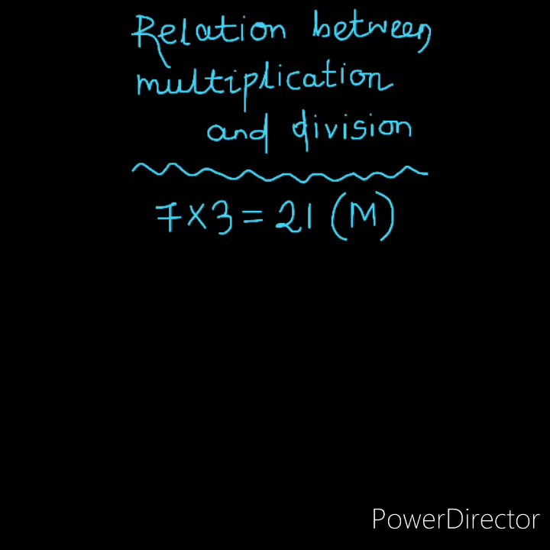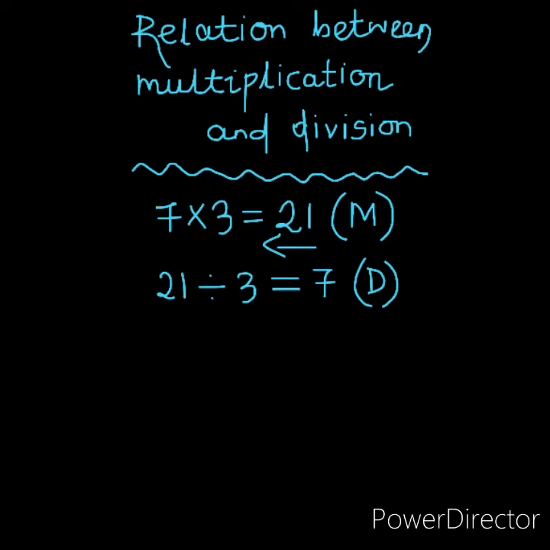Multiplication is the opposite of division. So we can make the opposite of multiplication from the back side, that is 21 divided by 3 equals 7. This is the division fact. Here you can see that multiplication is the opposite of division.